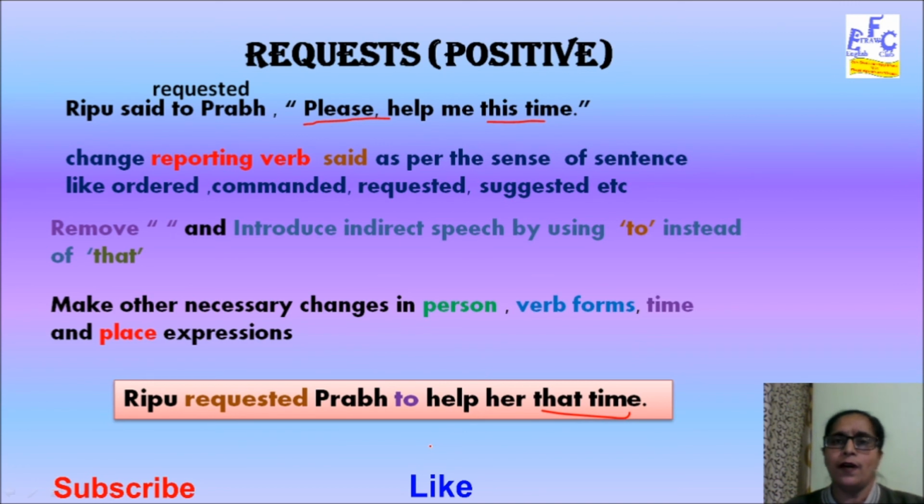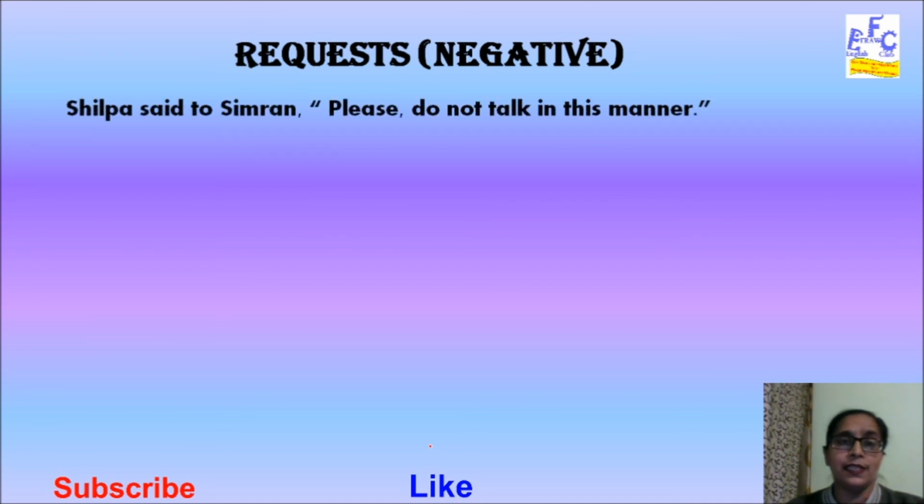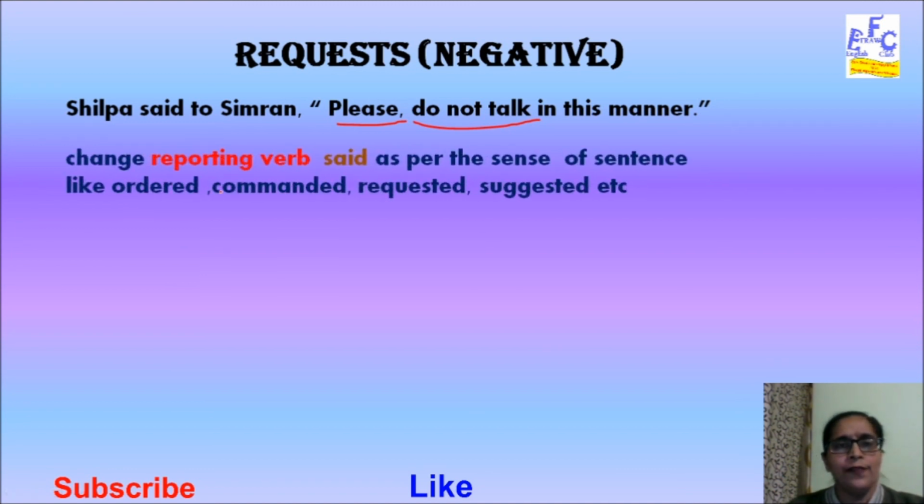So, let us look at negative requests now. Requests that are negative should have the word not along with the verb. Shilpa said to Simran, please do not talk in this manner. Here, do not talk expresses that this is a negative sentence, and please gives us the indication that this direct speech sentence is a request. So, accordingly, we will be choosing the word requested to write in our reported speech.